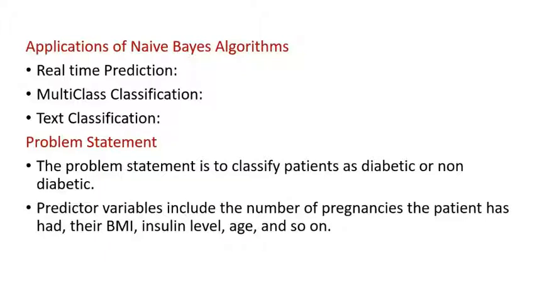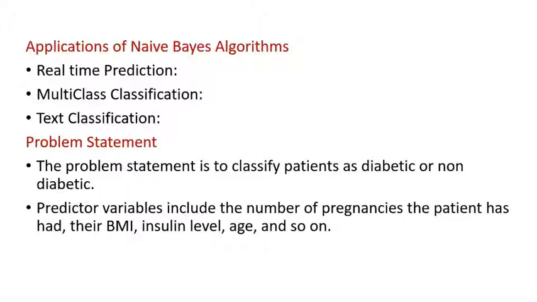Next application is the recommendation system. The naive Bayes classifier and collaborative filtering together build a recommendation system that uses machine learning and data mining techniques to filter unseen information and predict whether a user would like a given resource or not. This is known as a recommendation system.